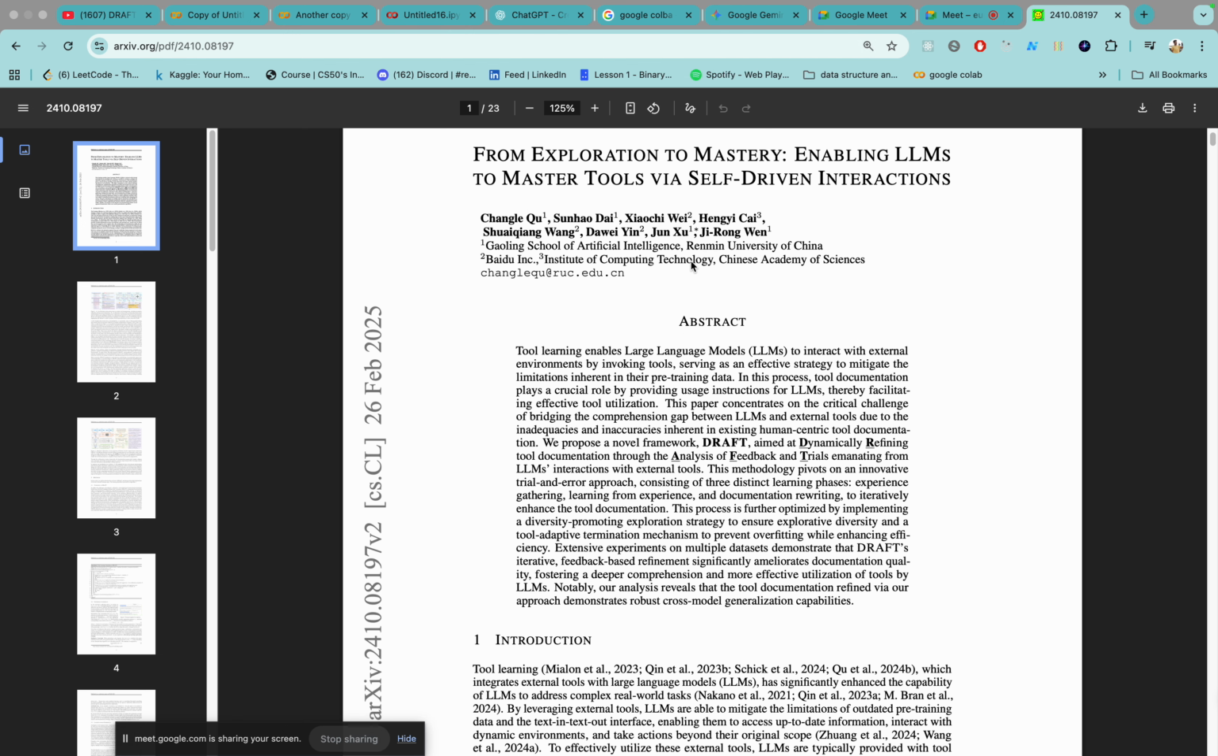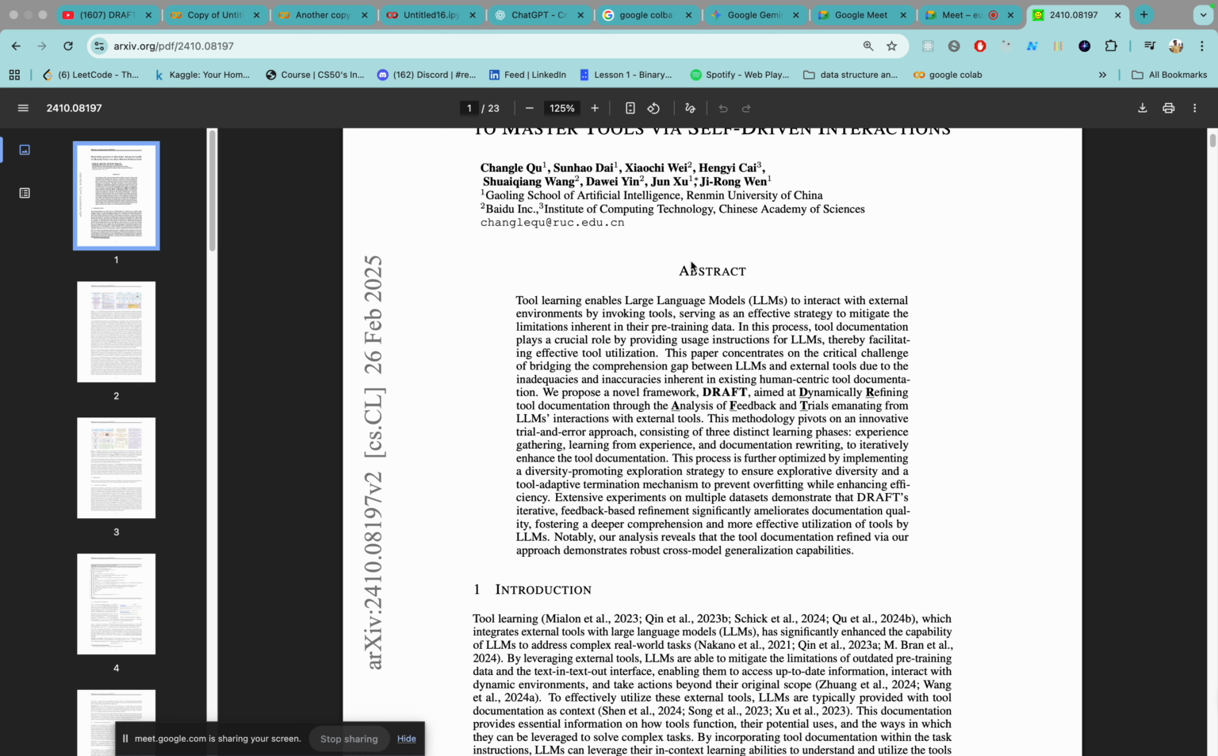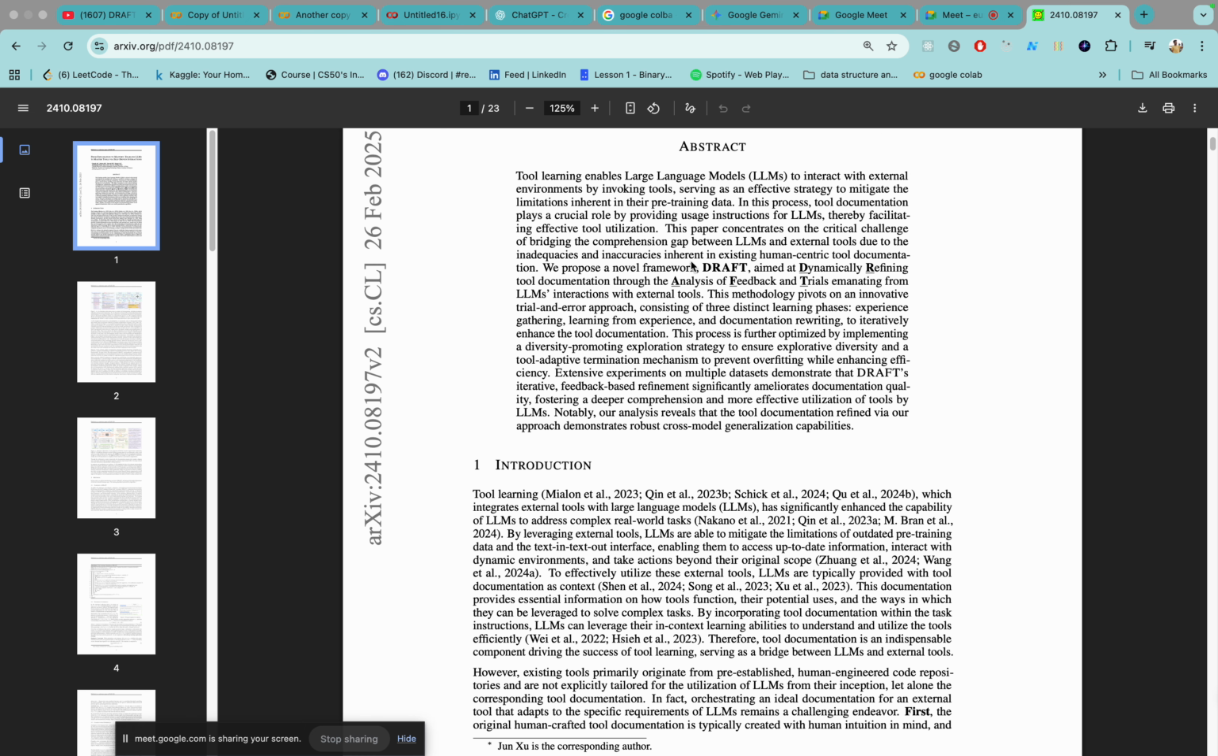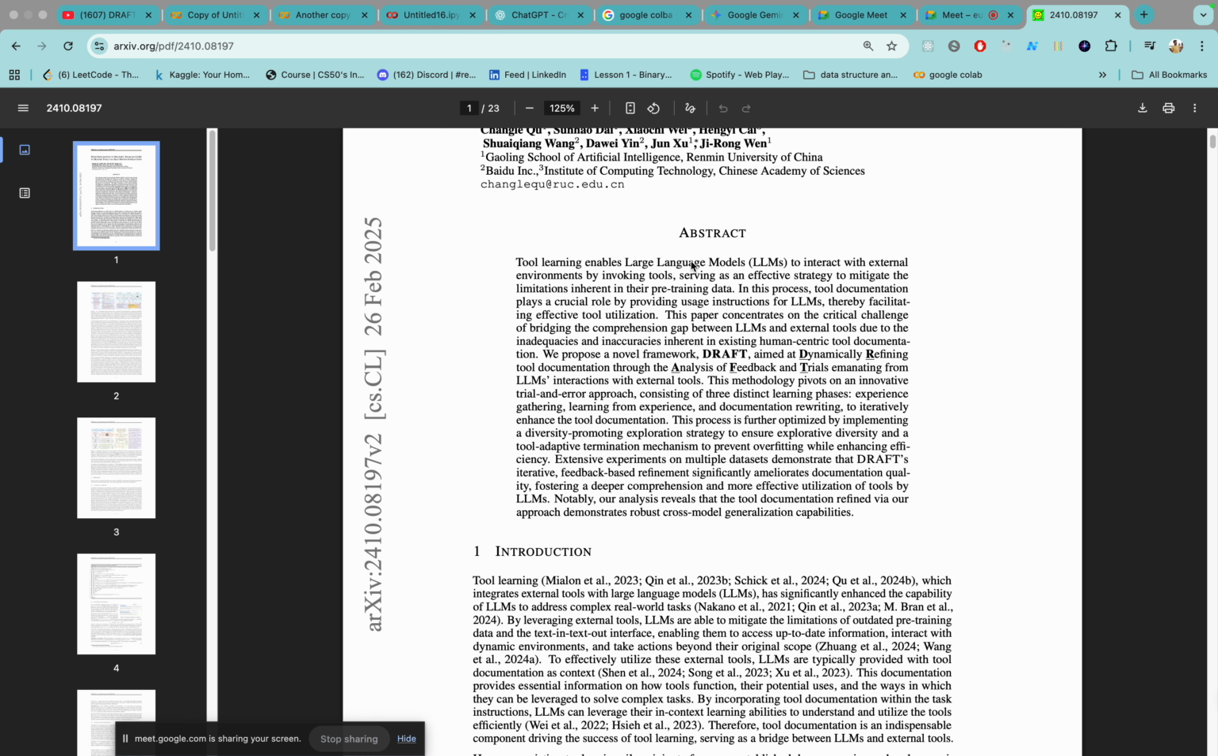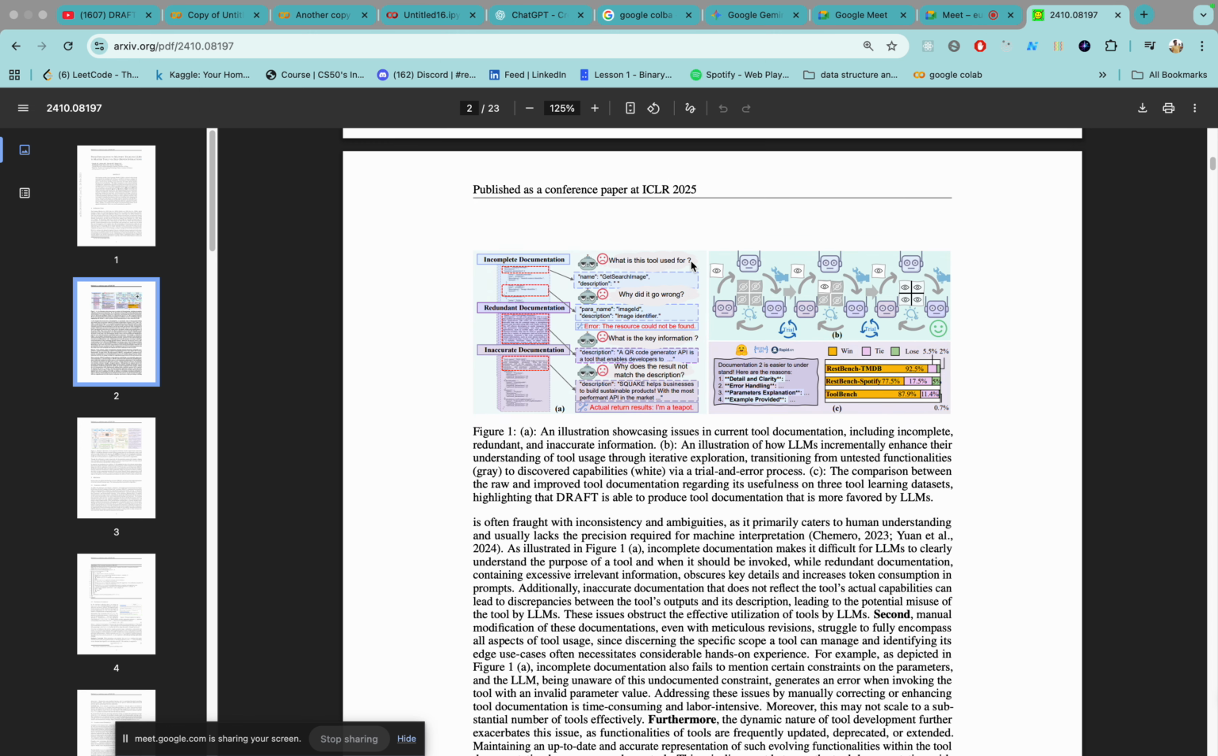tools. The problem faced is that the tools don't have good quality documentation. A lot of times the documentation is incomplete, redundant, or inaccurate. So these kinds of problems happen.